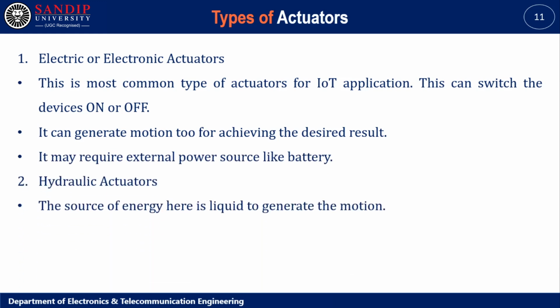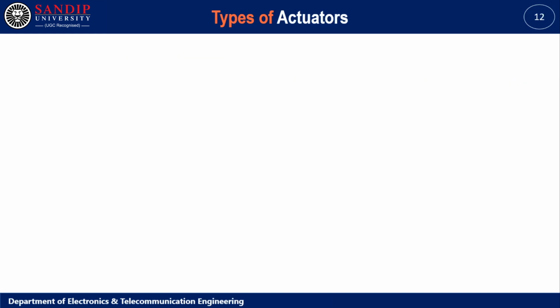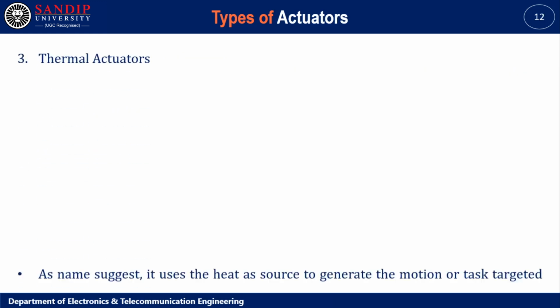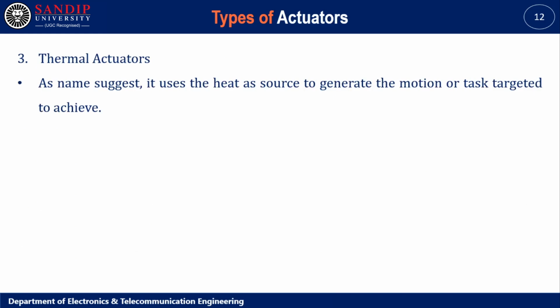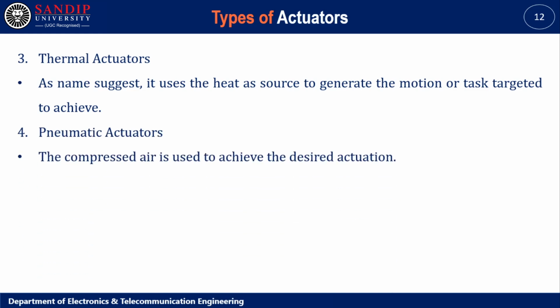Hydraulic actuators. The source of energy here is a liquid to generate the motion. Thermal actuators. As the name suggests, it uses heat as a source to generate the motion or task targeted to achieve. Pneumatic actuators. The compressed air is used to achieve the desired actuation.